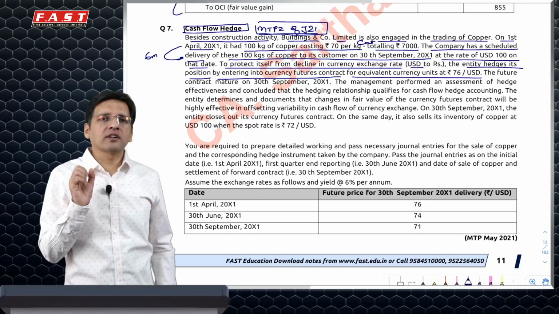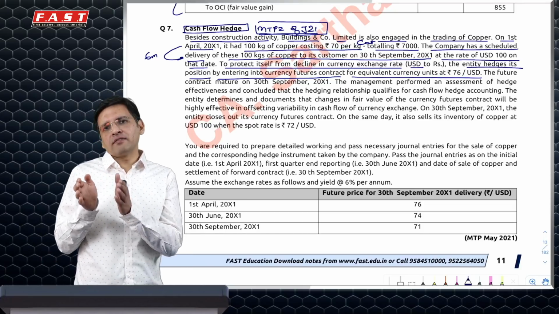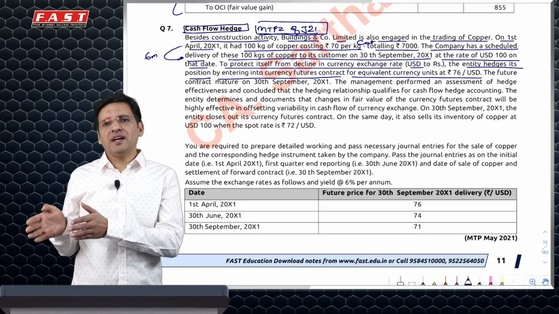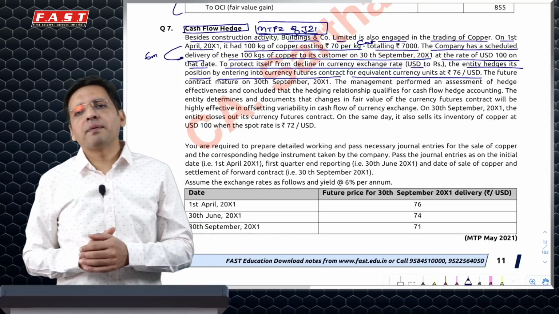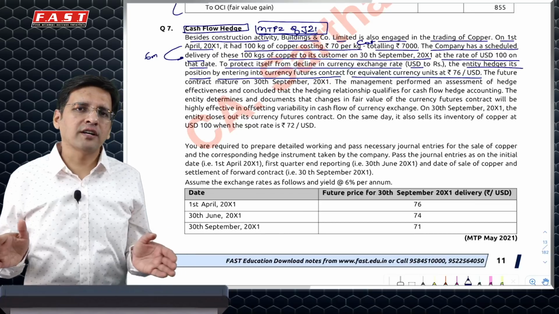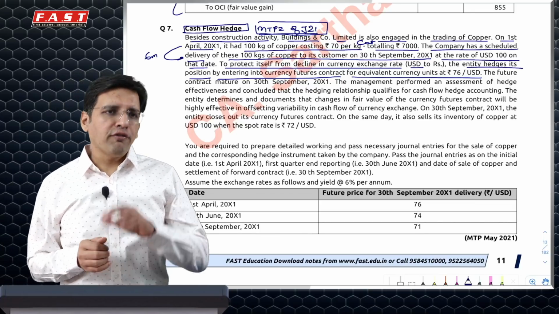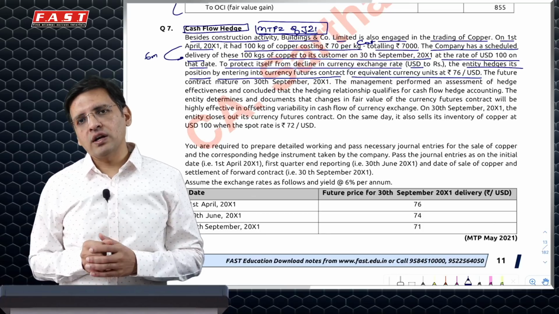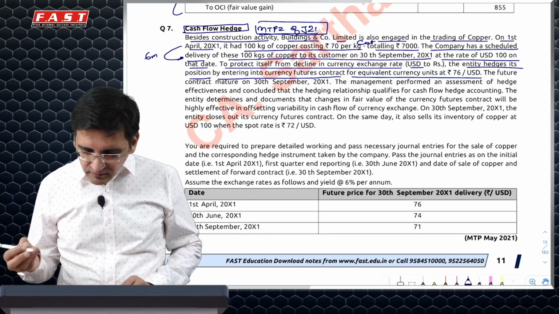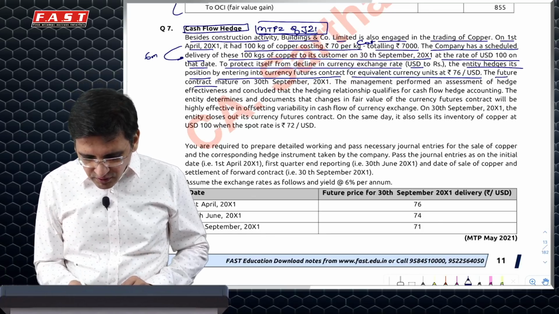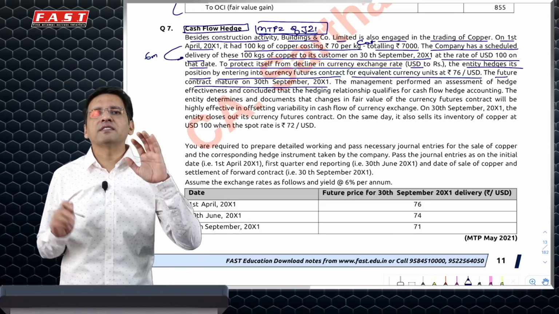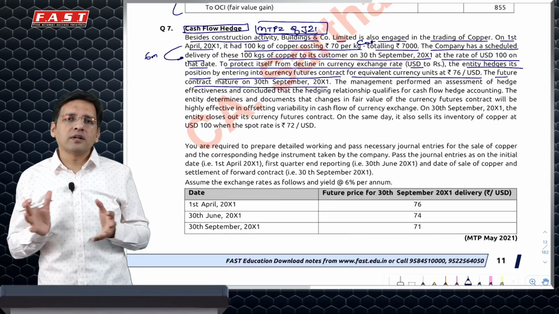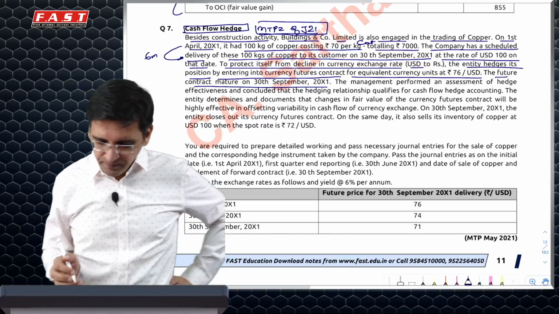Now, when you take a foreign currency forward, obviously it is a derivative. It will be accounted under FVTPL, except if that derivative meets the hedging condition, in which case, depending on whether it is a fair value hedge or a cash flow hedge, your accounting of the derivative gain or loss would accordingly change. The future contract matures on 30th September. So you've actually taken a future, unlike the previous questions. It's just that the rates were given to calculate a gain or loss. Here you've actually taken a future.